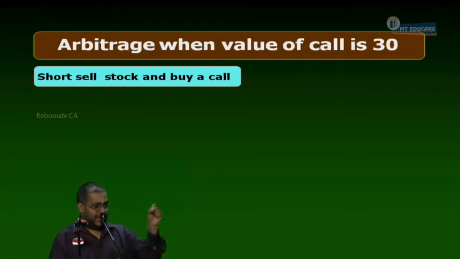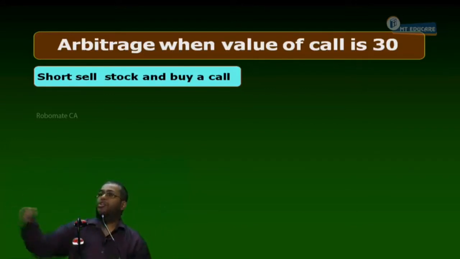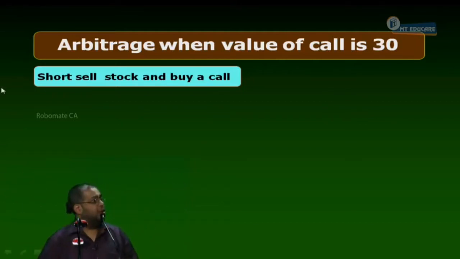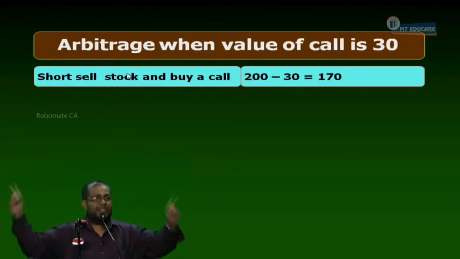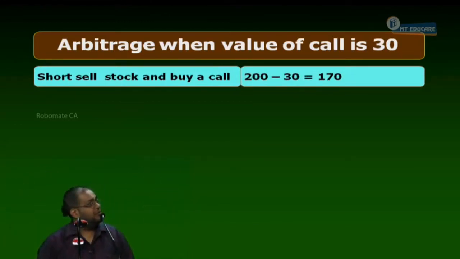In the share market, I am selling the share for what price? 200. The spot price. Then I go to the option market and buy a call option, paying how much premium? 30 rupees premium. So I pay 30 rupees premium in the option market and I get 200 rupees in the share market. Totally, today in my hand, the money available is 200 minus 30, which is 170. Point number one, accepted, yes or no?